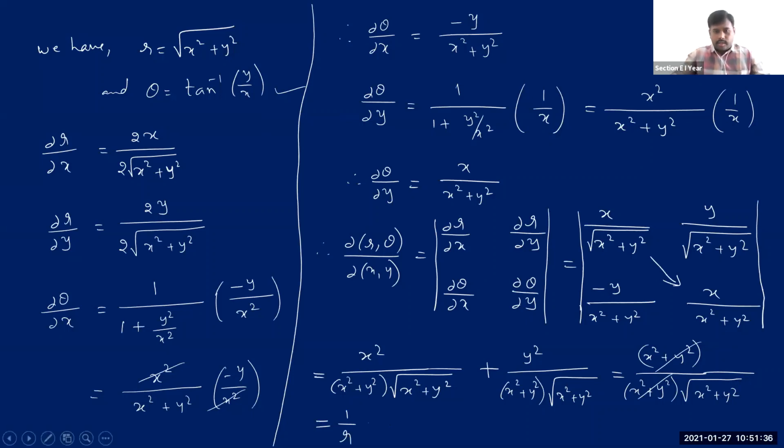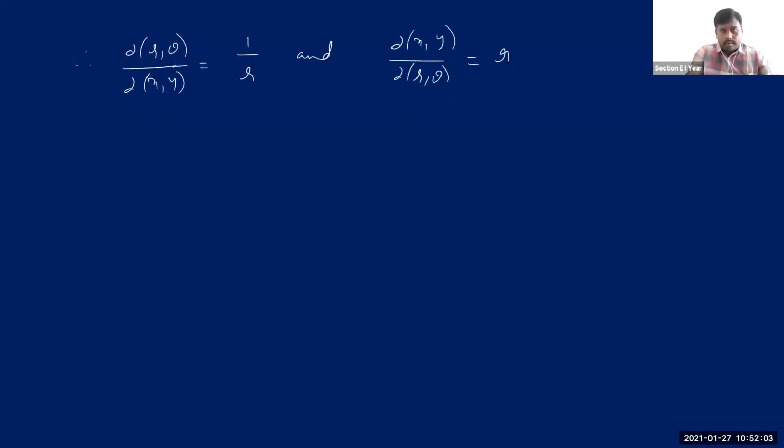Right, so I'm just writing it in the next slide. Therefore, dou of r theta by dou of xy is equal to 1 by r. And already you got something else: dou of xy by dou of r theta, we got this as r.